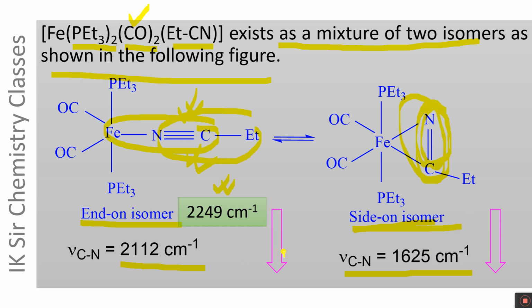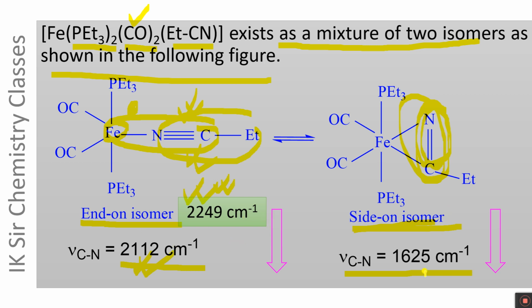The CN stretching frequency is lower than that in free propane nitrile molecule. The oxidation state of this iron atom is 0 here, and therefore there is extensive pi bonding. Metal to nitrile pi bonding is extensive, and therefore the CN stretching frequency lowers in comparison to free propane nitrile molecule.